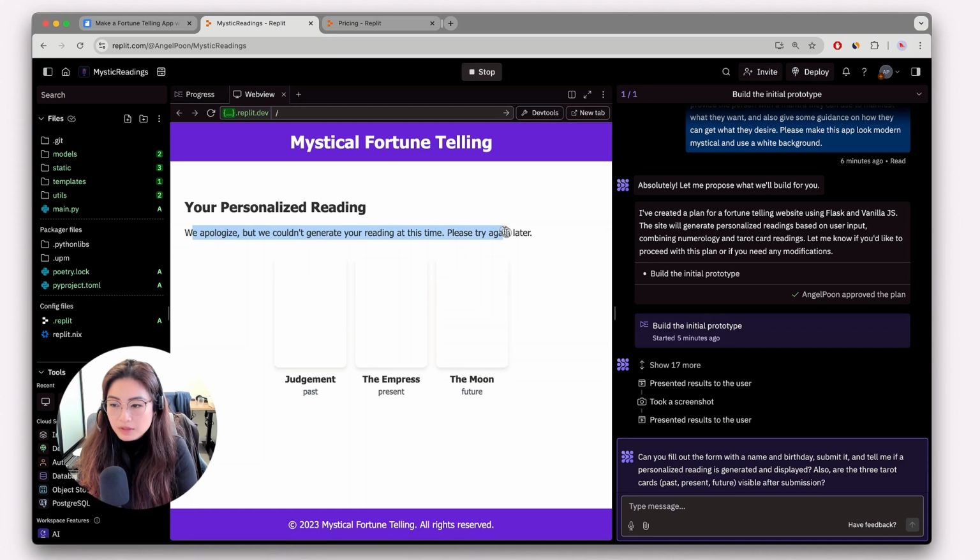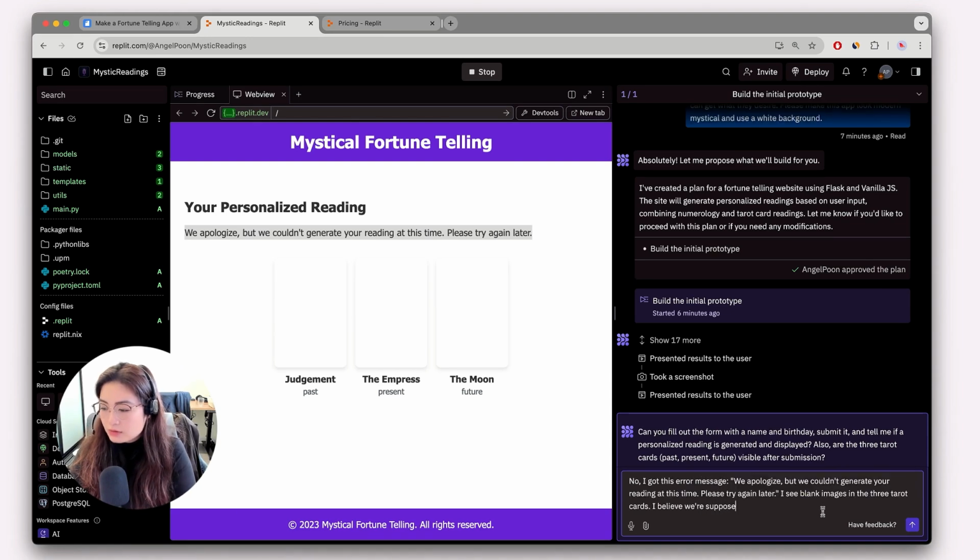We apologize, but we couldn't generate your reading at this time. Please try again later. But the app looks pretty good to me. It's just that they couldn't generate my reading. Replit Agent said, can you fill out the form with the name and birthday submitted and tell me if a personalized reading is generated and displayed? Also, are the 3 tarot cards visible after submission? We're going to say, no, I got this error message.